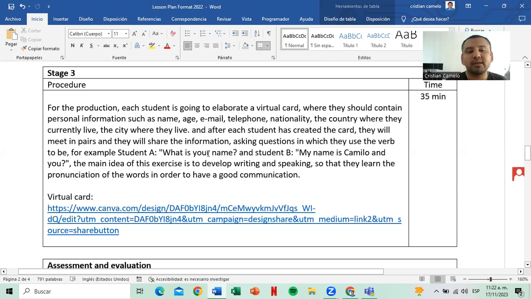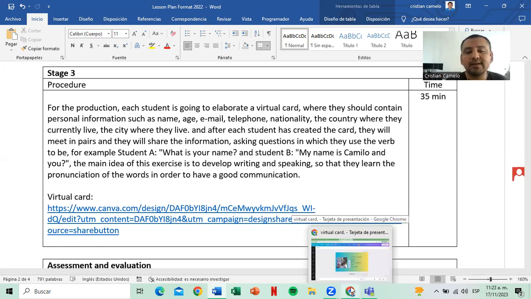For example, student A asks the question, what is your name? And student B answers, my name is Camilo. And you? The main idea of this exercise is to develop writing and speaking so that they learn the pronunciation of words in order to have good communication.